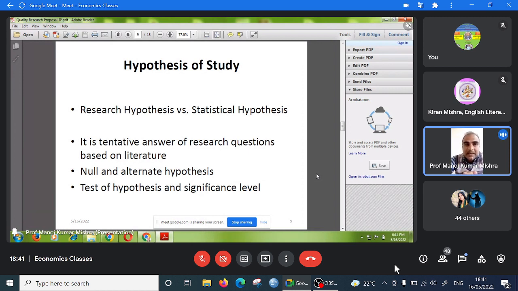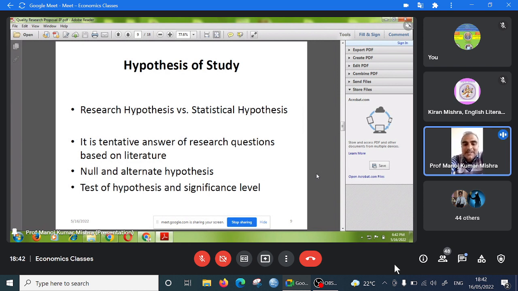So, hypothesis testing. While making the statistical hypothesis, you make two types of hypothesis: the null hypothesis and the alternate hypothesis. Null hypothesis means the hypothesis which is to be tested. And alternate hypothesis means if the null hypothesis is not okay, then what will be? So the alternate hypothesis is the complement of the null hypothesis.